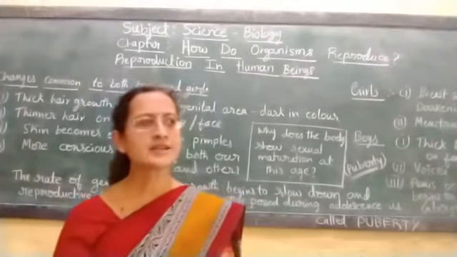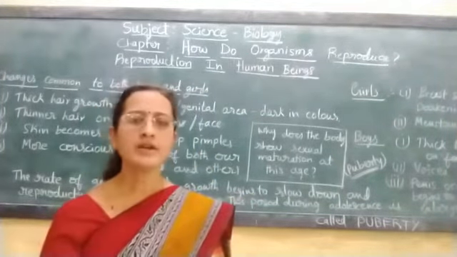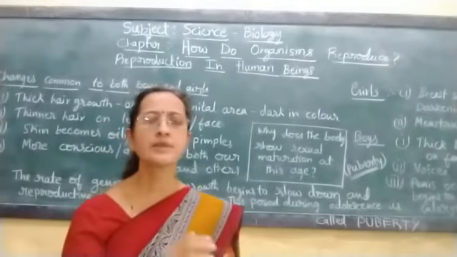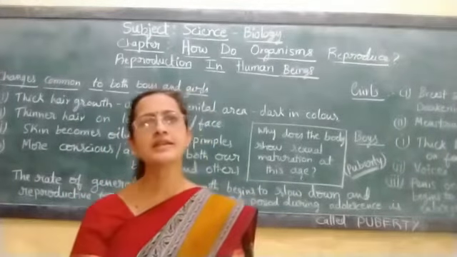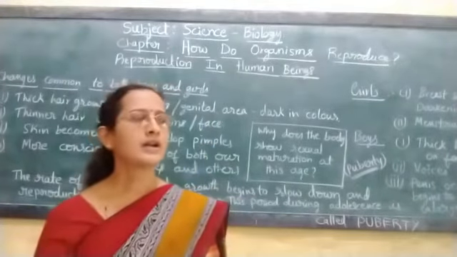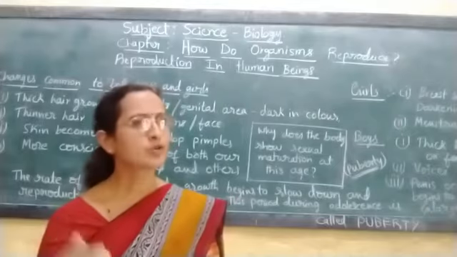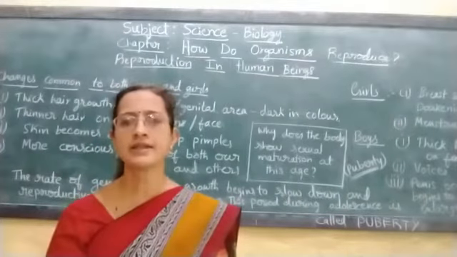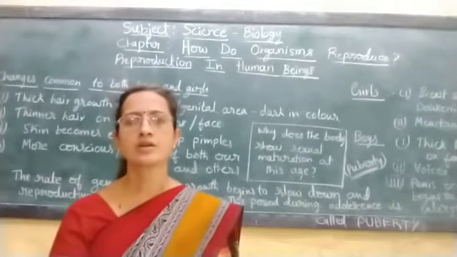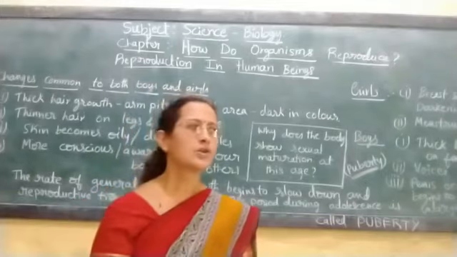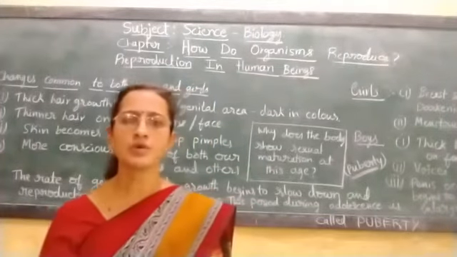These changes will be very fast and quick in some children, but very slow in other children, taking many days and months. These changes are due to hormones.